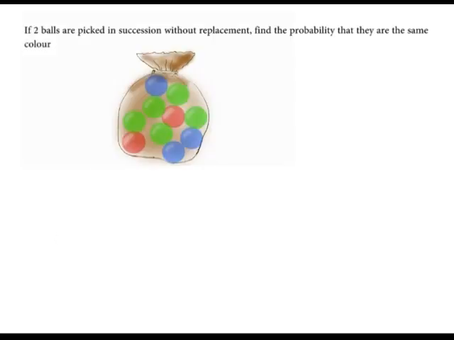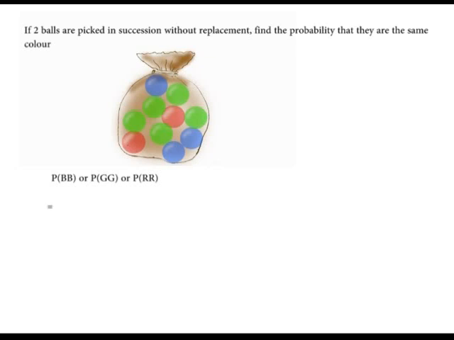For this basket with balls, if two balls are picked in succession without replacement, find the probability that both have the same color. In this case, we are looking for the probability of blue and blue, or green and green, or red and red. Remember, in successive picking without replacement, the number of balls or items reduces with each picking.